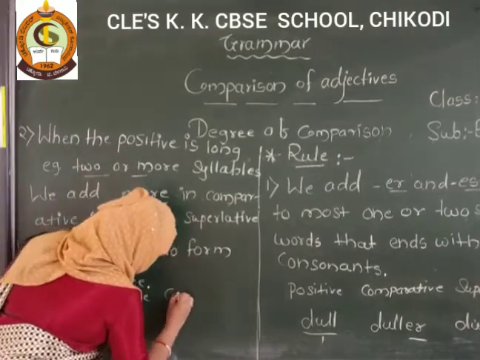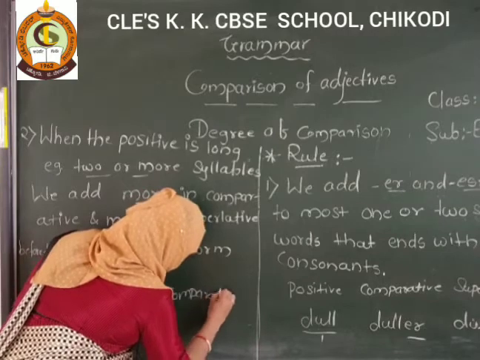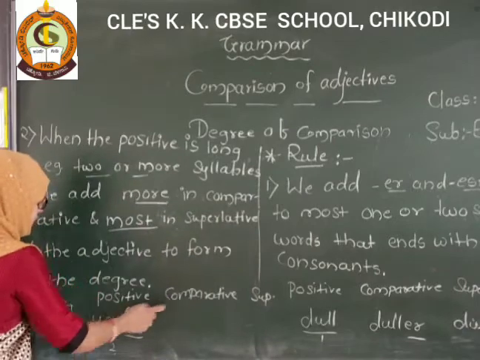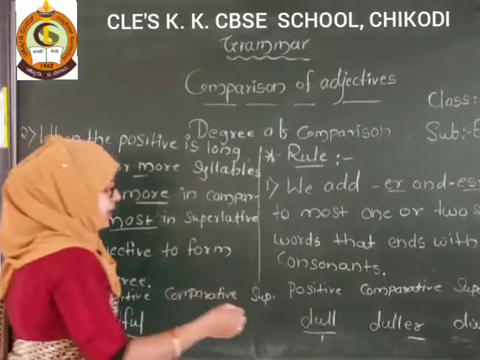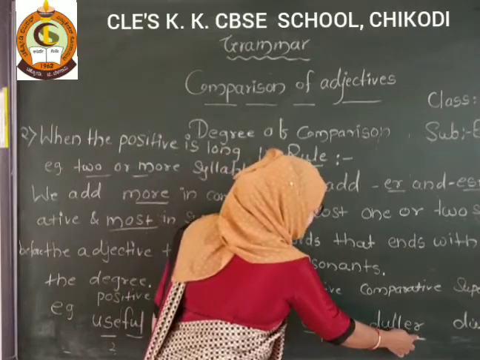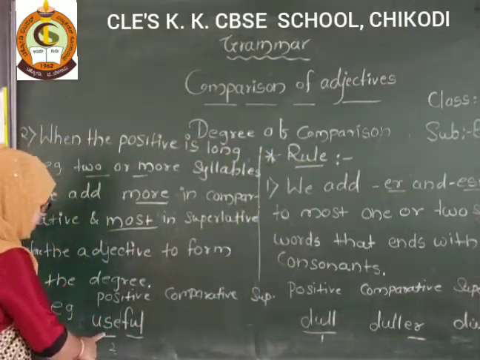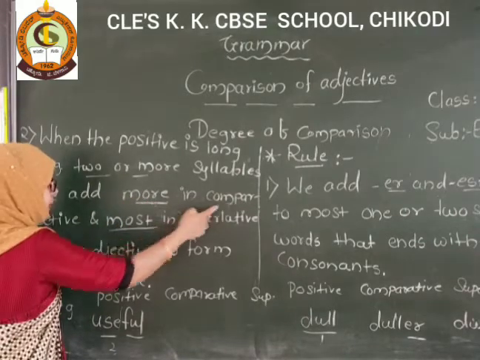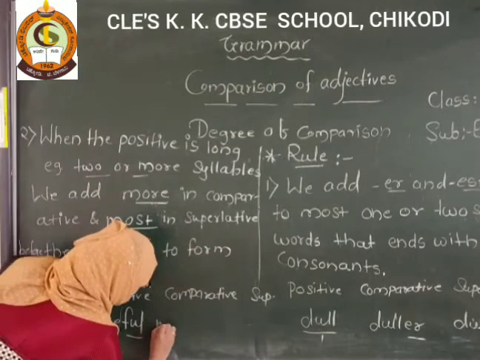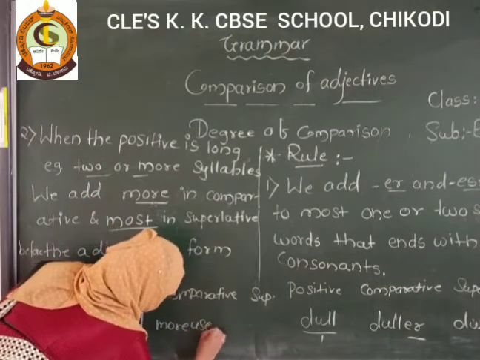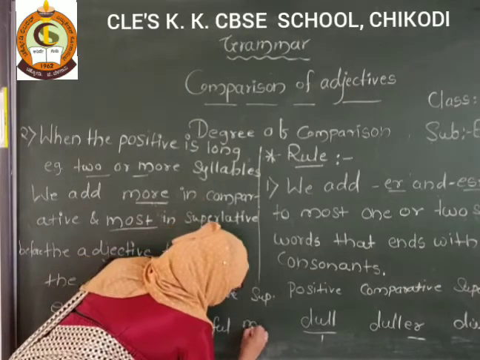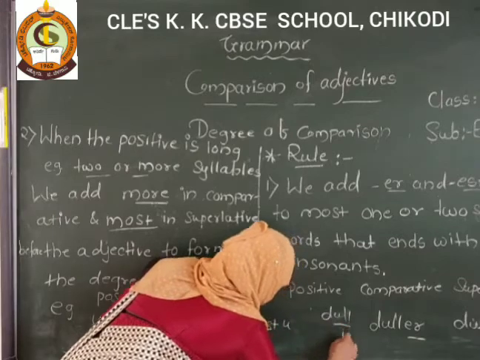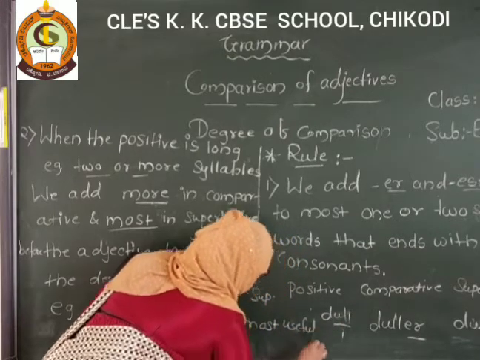Now what is the comparative degree and superlative? So in comparative degree, before that what did we do? Here only one syllable was there, so we added ER and EST. But here there are 2 syllables. So what do we have to use? We have to use more for comparative and most for superlative. So more useful and here most useful. Got it?